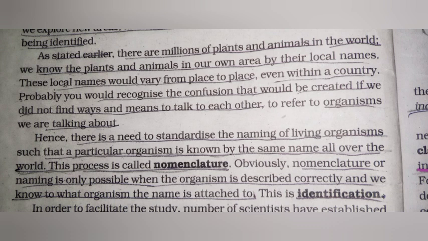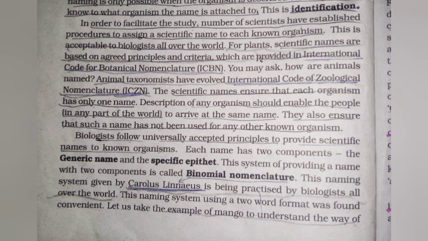This is identification. In order to facilitate the study, a number of scientists have established procedures to assign a scientific name to each known organism. This is acceptable to biologists all over the world.